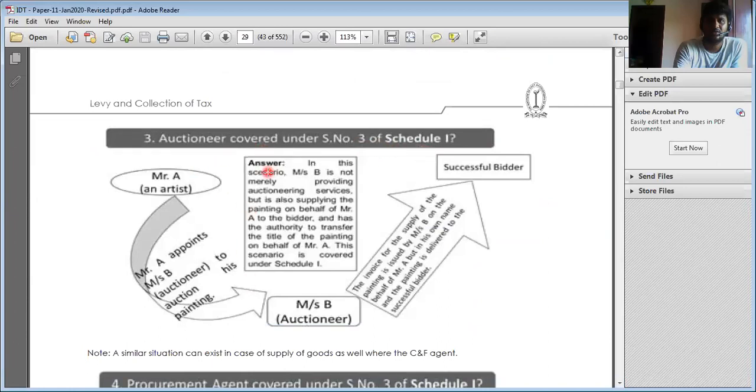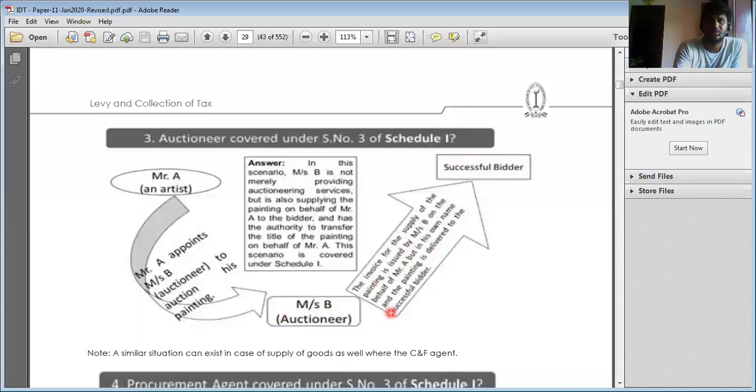In this scenario, Mr. A, an artist, appoints Mr. B, an auctioneer, to sell his painting. Suppose Mr. B invoices in his own name, then there is an agent relationship, and this transaction will be regarded as supply. This is a separate supply.